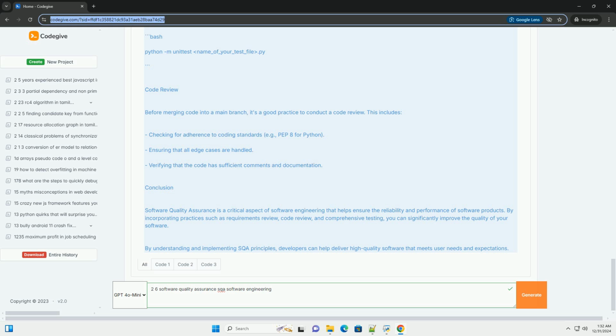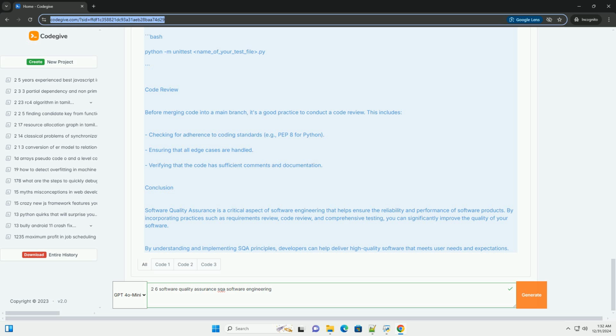SQA metrics. Some common metrics used in SQA include defect density, number of defects per unit of size, for example per 1,000 lines of code. Test coverage, percentage of the code that is tested by automated tests. Mean time to repair, MTTR, average time taken to fix a defect.